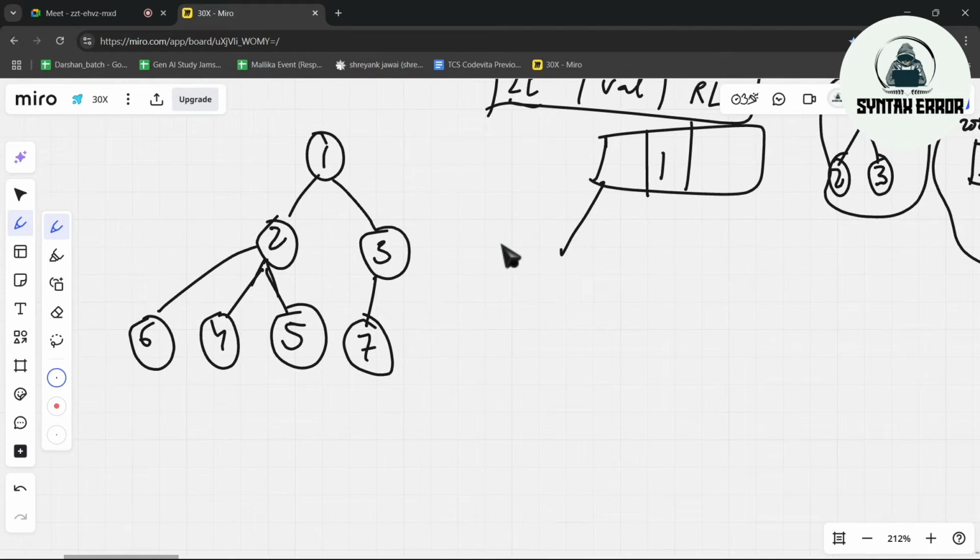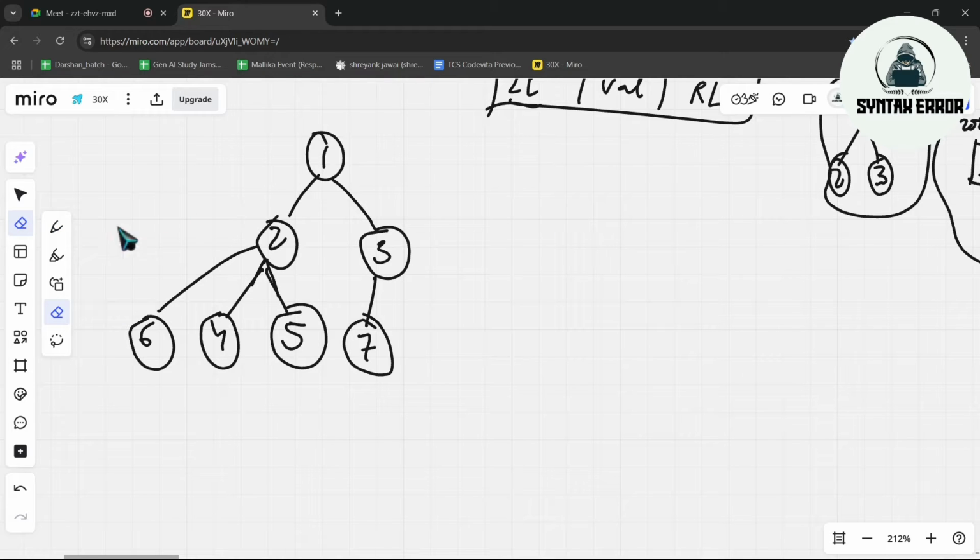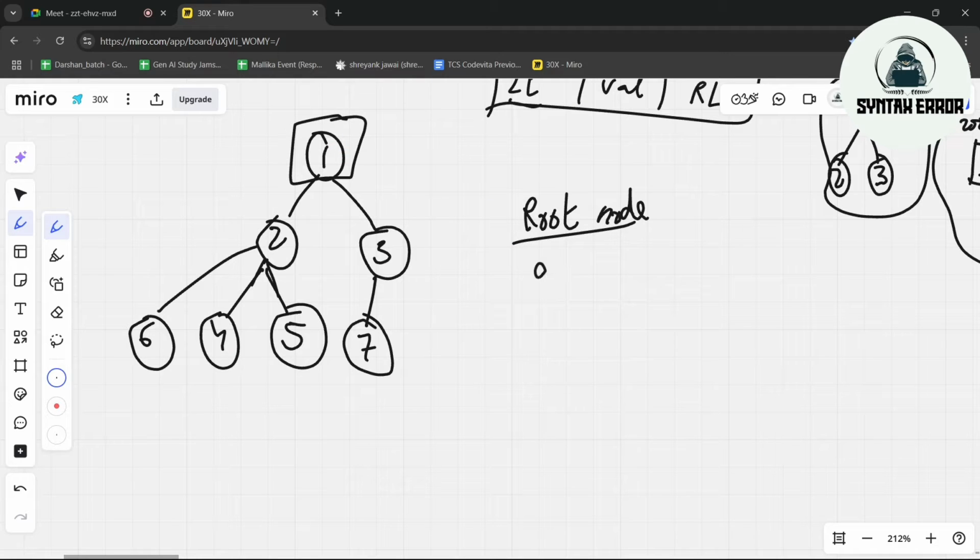Now I will explain a few terminologies related to trees. After that, if you have any doubt, you can ask at that moment itself. The first terminology is root node. Here each individual circle is a node. But what is a root node? A root node means the topmost node, or a node without a parent node.